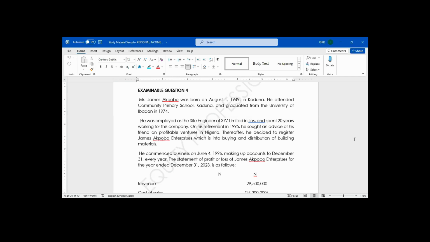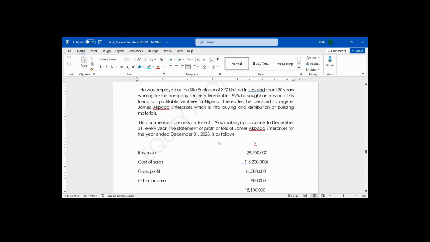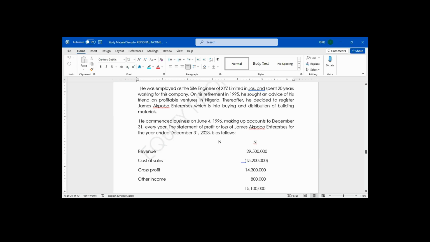Under the earned income, we have employment income, and trading income. What type of income do we want to subject to tax here in this question of Mr. James Akpogbo? Trading income, income coming from the business of that taxpayer.